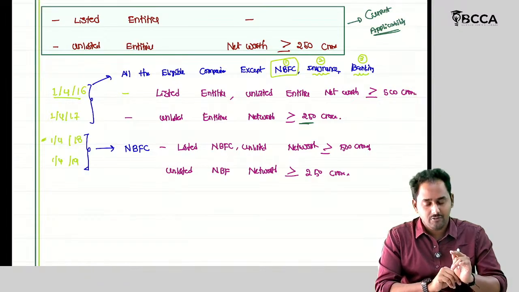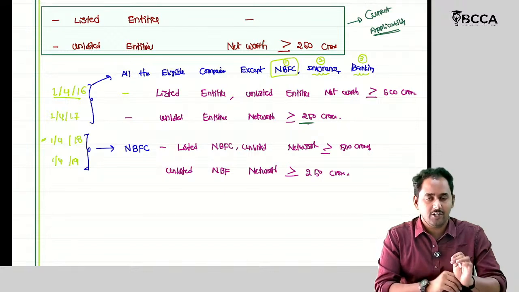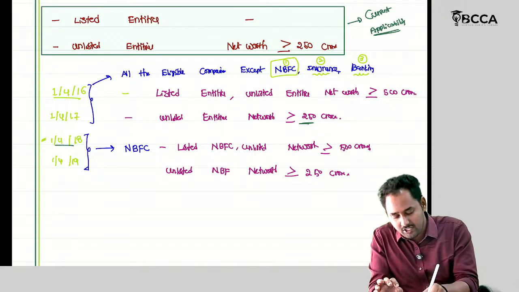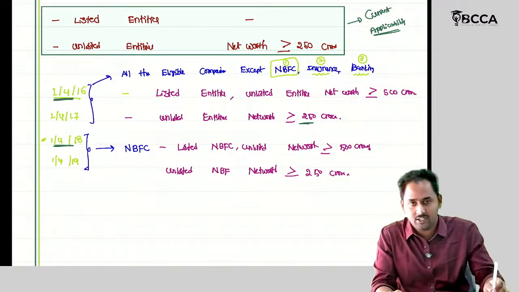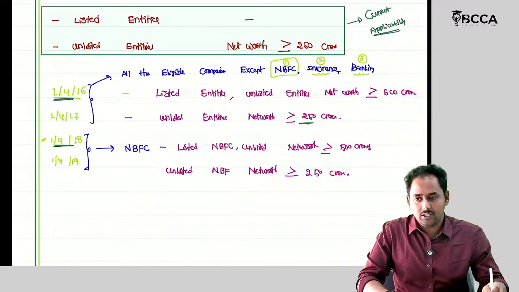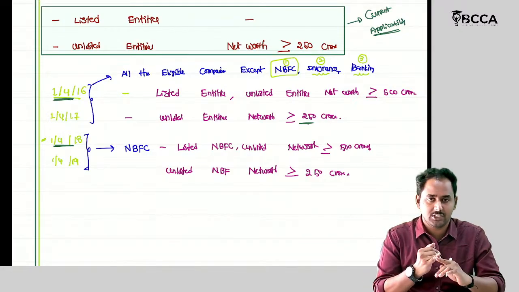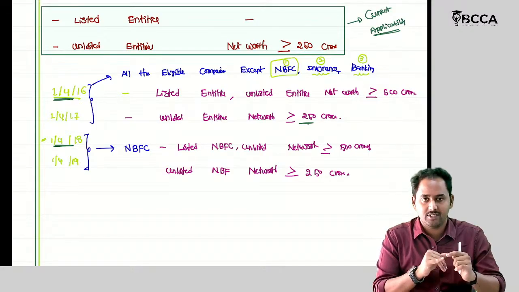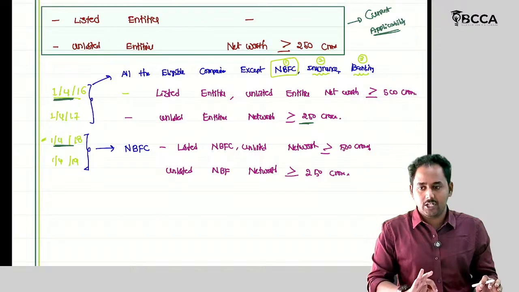If nothing is mentioned, whether it is listed or unlisted, or no net worth information is given, we should by default say 1/4/18. With respect to other companies, we can by default say 1/4/16. If any criteria is mentioned, then we should check whether it is 16 or 17. With respect to NBFCs, 18 or 19. That's all. With respect to this chapter, these are the important elements you should remember.